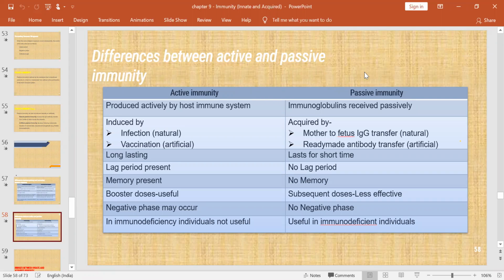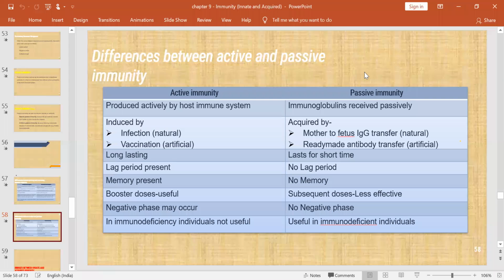This is very long lasting. Lag period will be there, memory cells will be there, booster doses are useful, and a negative phase may occur. In case of immunodeficiency individuals, it is not useful, as you know. Any live vaccines are not useful in immunodeficiency individuals because they do not mount any immune response.